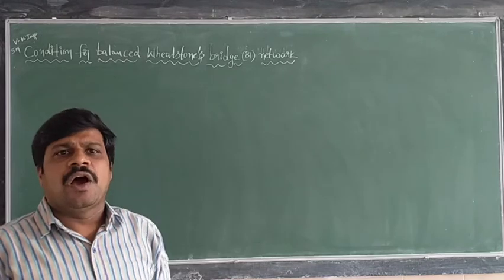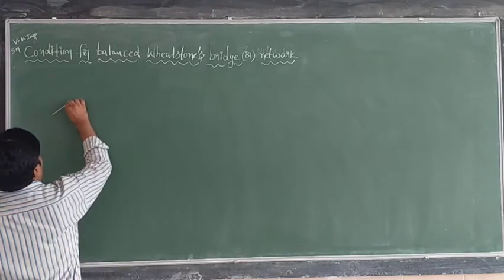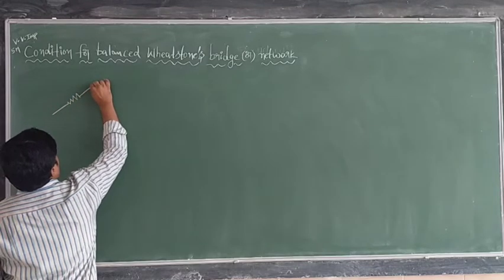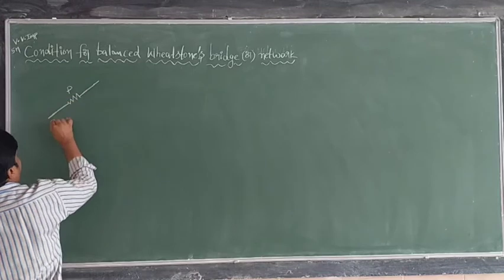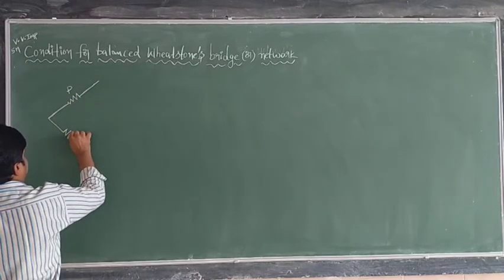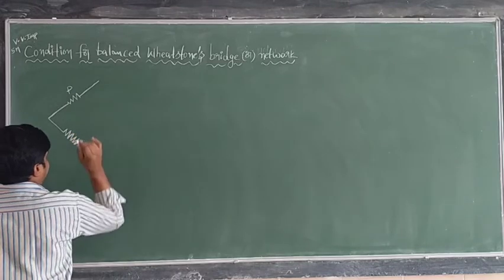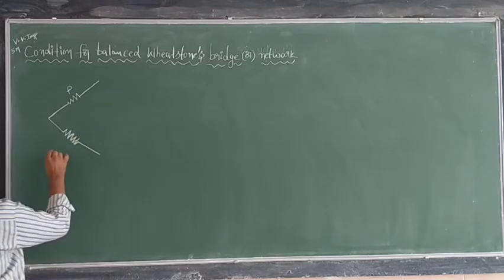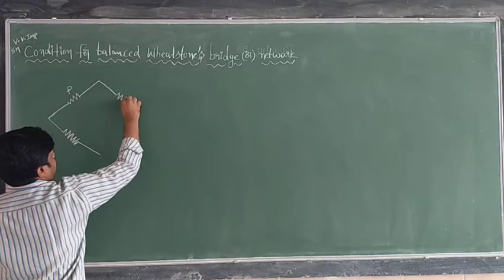In that network, Wheatstone network consists of 4 resistors. That is nothing but P, here another resistance like this, another resistance like this, and here one more resistor.